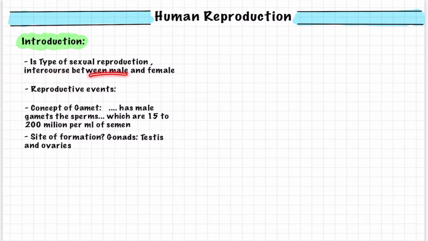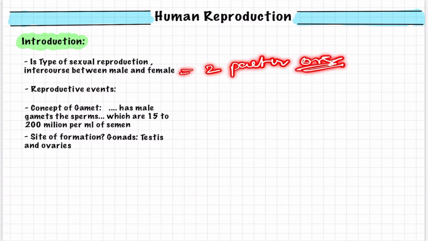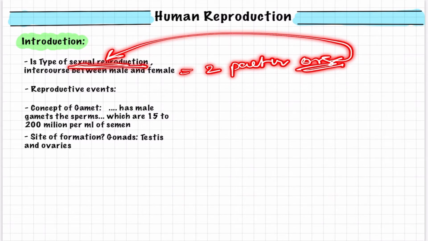But as we know, in human reproduction, intercourse is a very important stage, in which the male transports its male gametes, that is the sperms, into the female vagina. By this intercourse, there is participation of two organisms. That is the reason why we name it sexual reproduction.